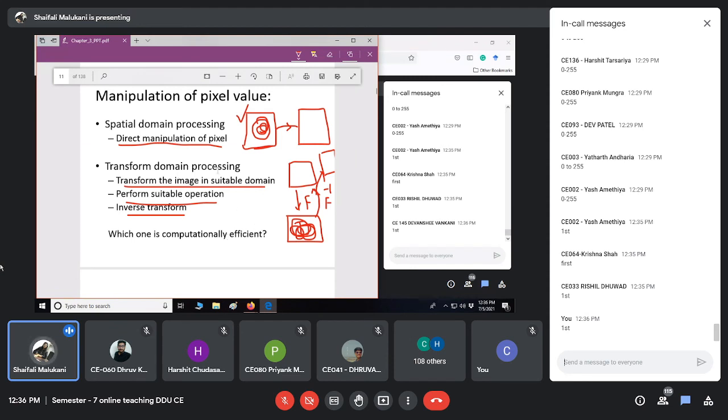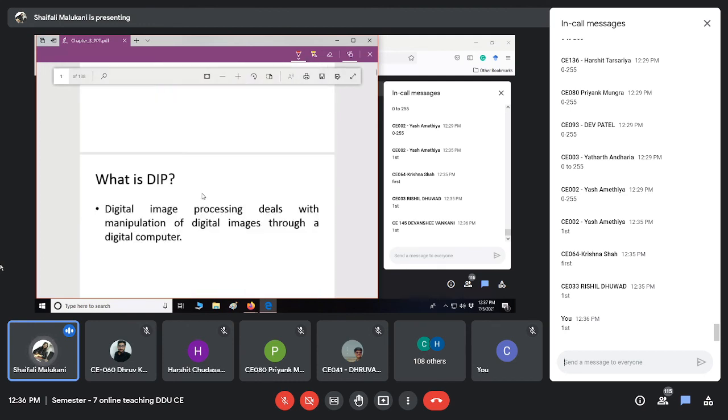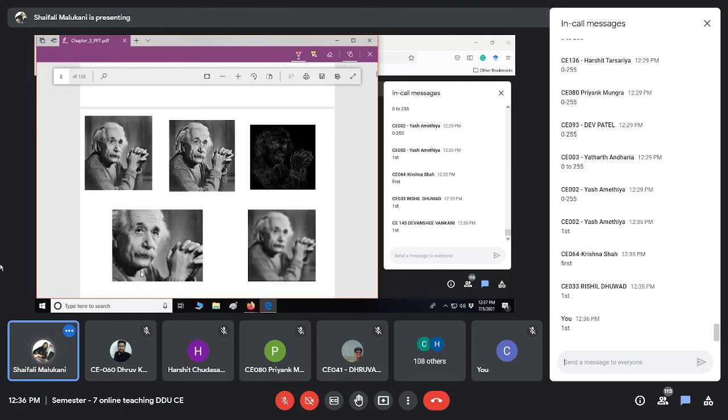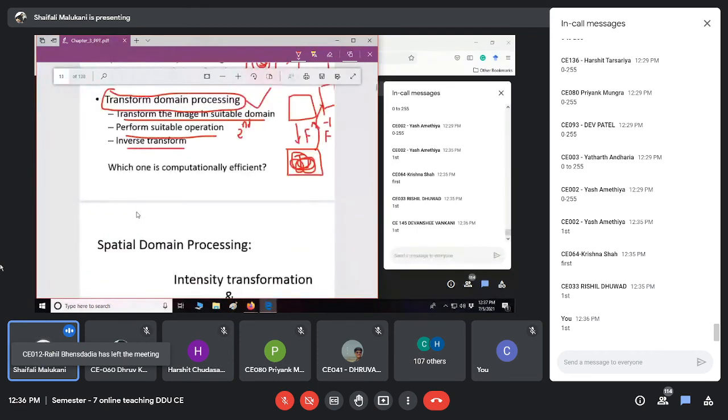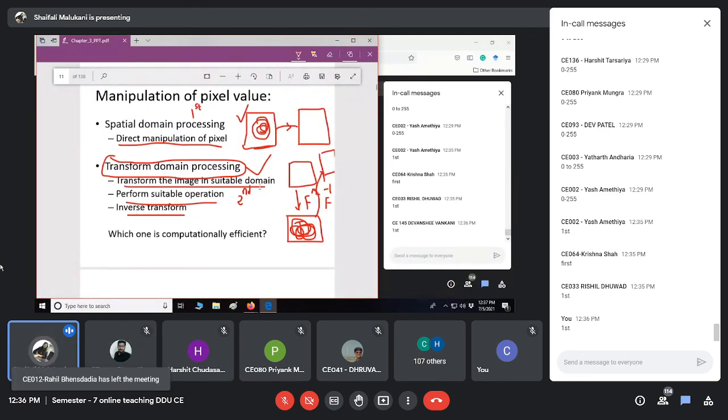But the other has its own advantages and applications, of course. So we will study that as well, in the second session, and we will start with this one in the first session. All these operations that you studied can be done in both domains, with certain advantages and disadvantages. We will understand them, but this is easy to understand initially, because we can see the image and we are manipulating it.